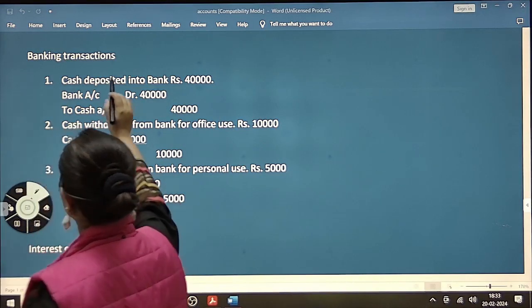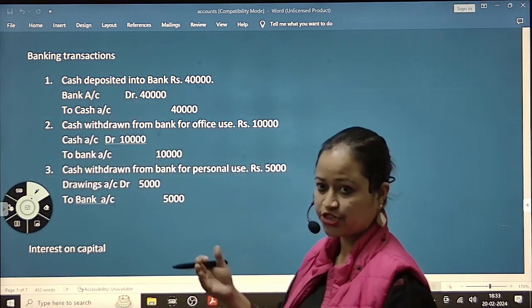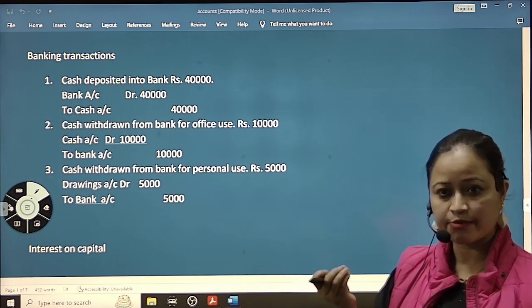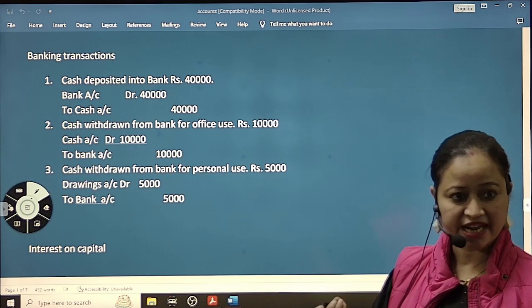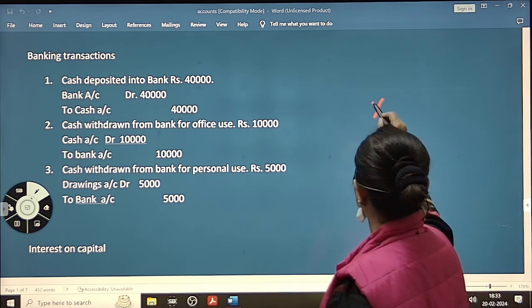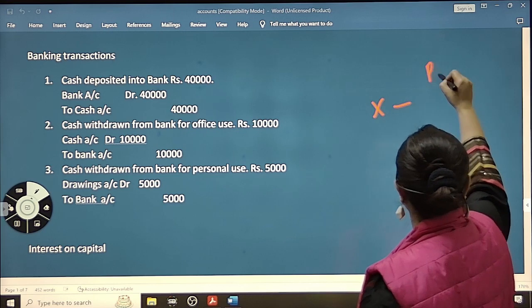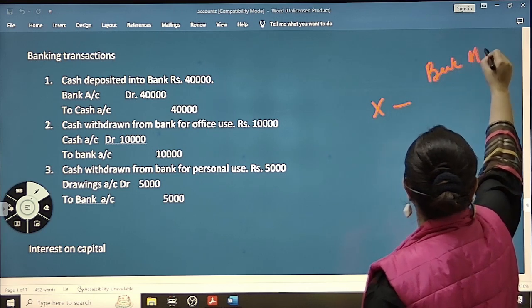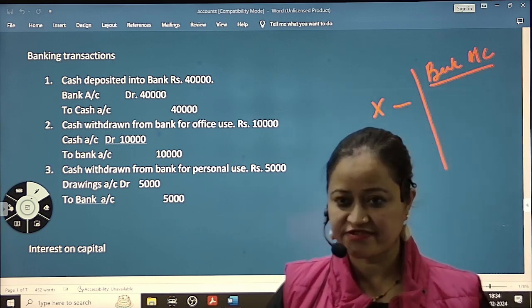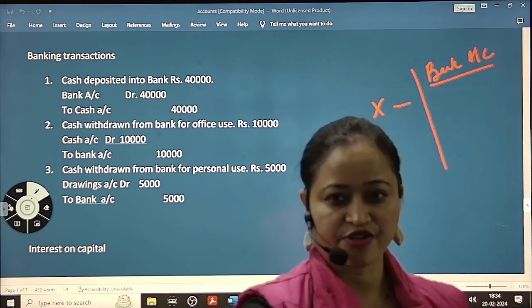Now next one, banking transactions, transactions related to the bank. Every firm has a bank account, which is their own account. Suppose this is the firm where we are working, the office setup.